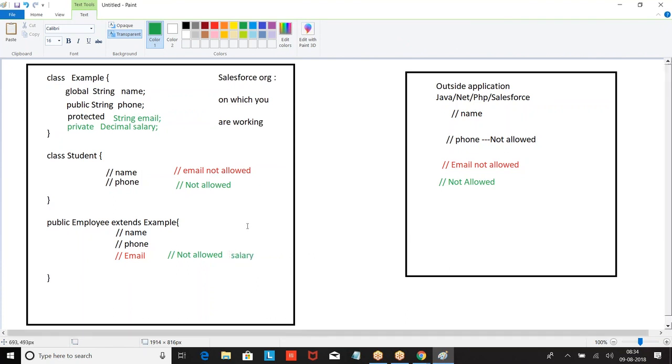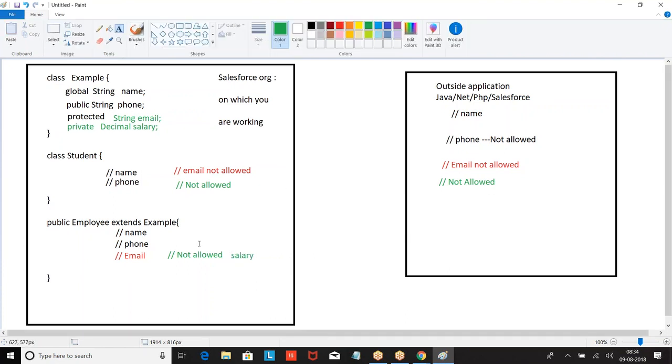Salary is not allowed. Name, phone and email, these three are allowed. When you define as protected, they can be used within the class and within the child class. Now employee is a child class of example. Tell me what can be used in the employee class?